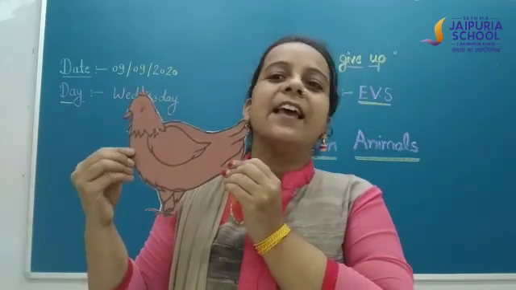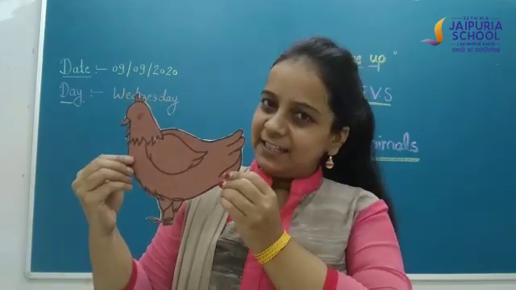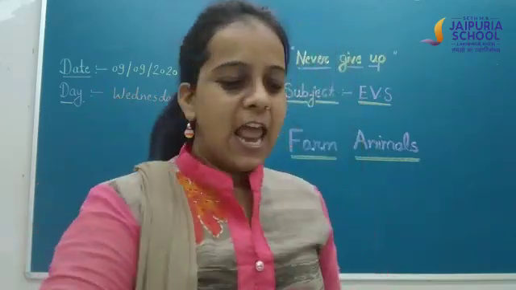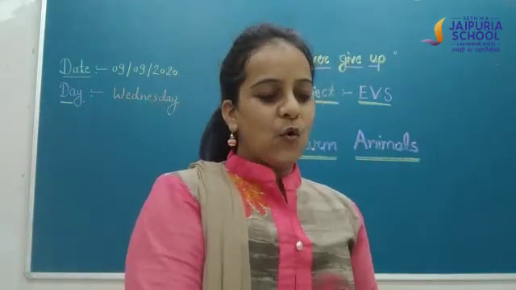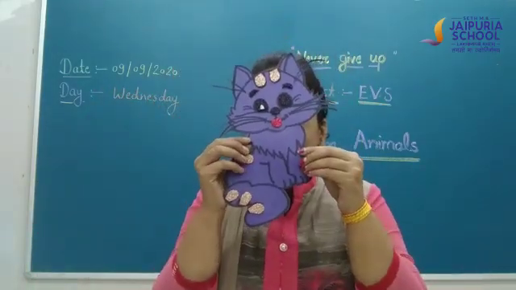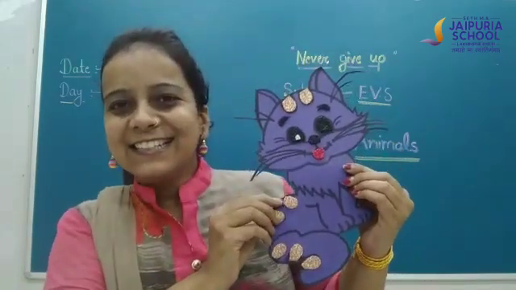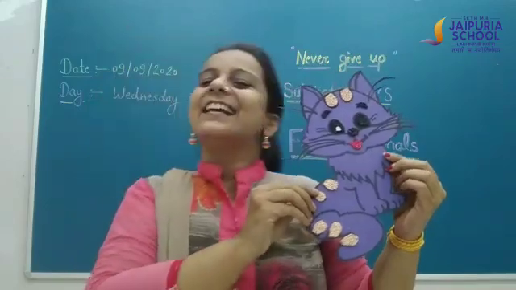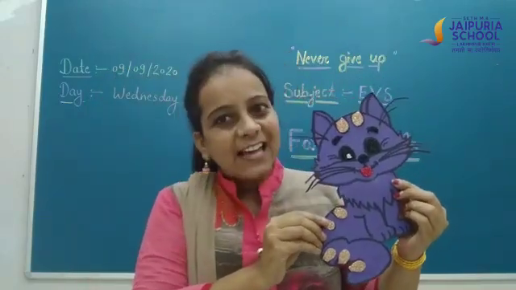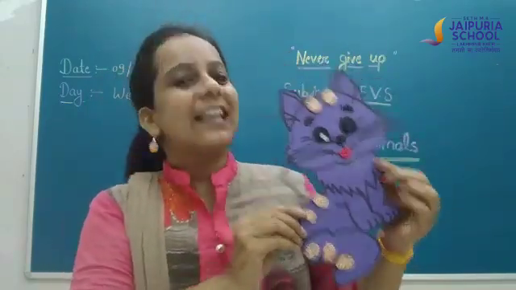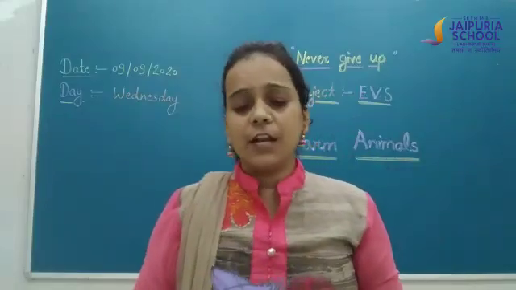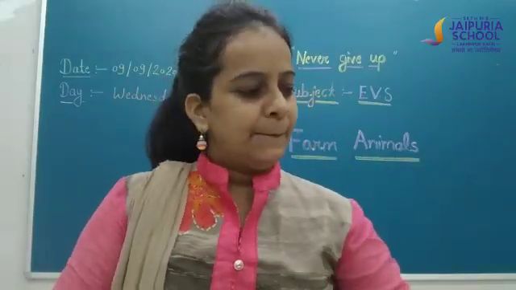This is hen. And what is this? Yes, this is cat. And Miss Guinea loves cat.